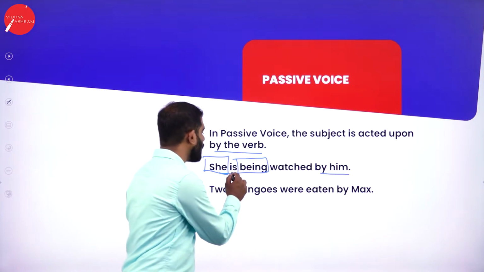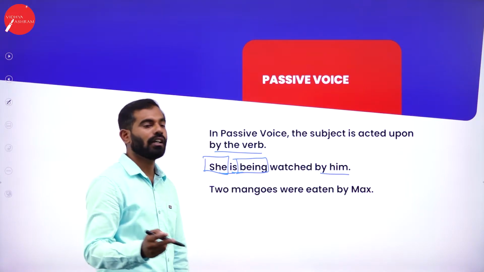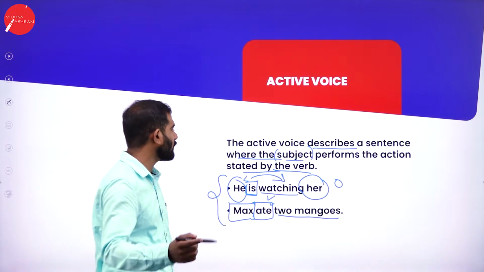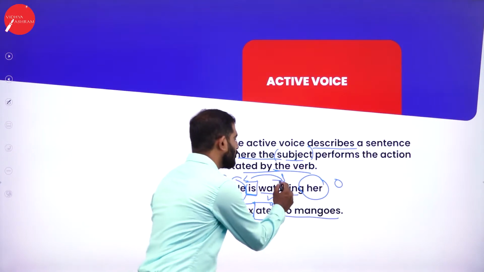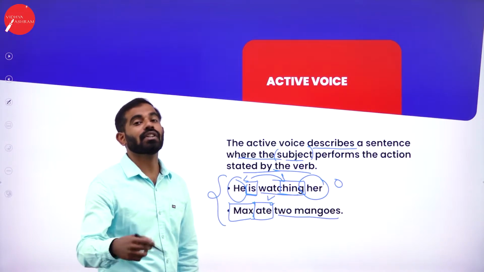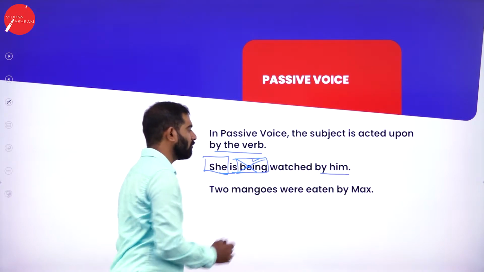Now if you ask me why we have to use both of the auxiliary verbs, is being, why can't we strike out being? Then it will be wrong, because if you go to previous sentence, this action word or verb is in continuous tense. So when you come to continuous tense, you need to make use of being here.